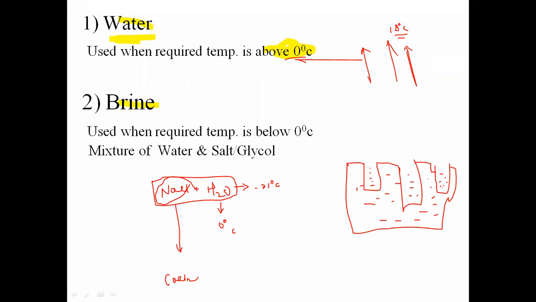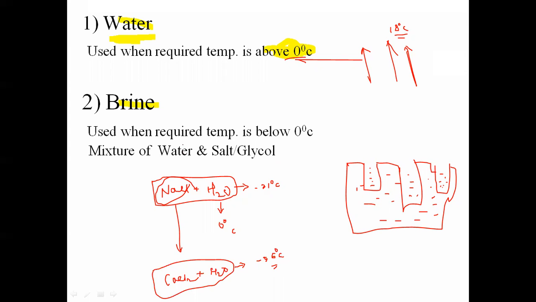If I'm going to take the CaCl2 as a brine solution, then the CaCl2 brine solution will have the CaCl2 plus water. If I'm going to mix water inside the CaCl2, then whatever calcium chloride brine solution will be there, the freezing point temperature of that calcium chloride brine solution will be nearly about minus 56 degrees centigrade.